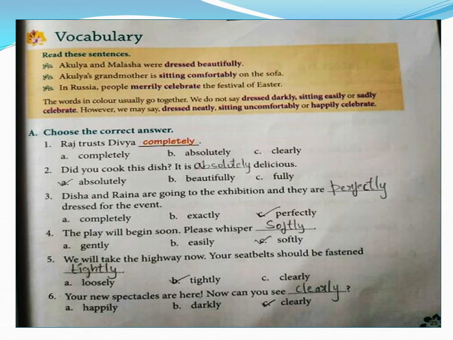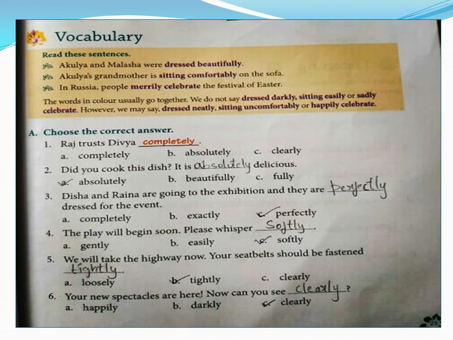Choose the correct answer. Now first one is already done for you as an example. Raj trusts Divya completely. So for trust, the word which goes with it is completely. If we try to say Raj trusts Divya absolutely, Raj trusts Divya clearly, it doesn't match properly. So trust completely. These are the words which go together. If the word clearly has to be used, we can say sees clearly. Sight and clarity can be matched.